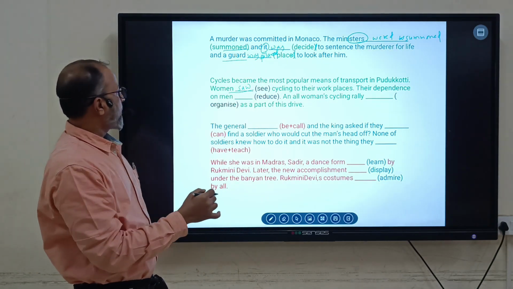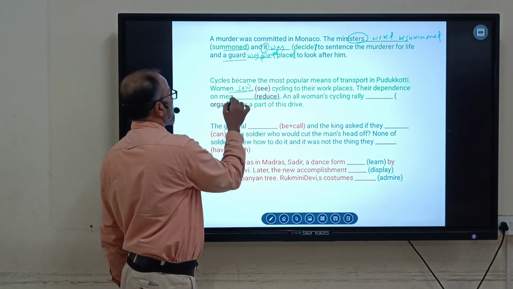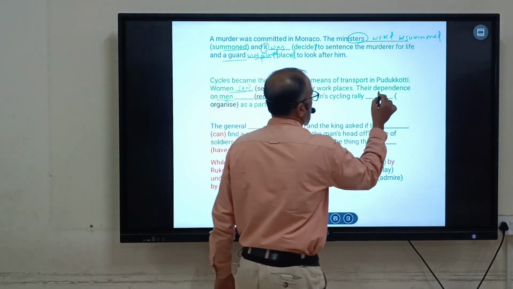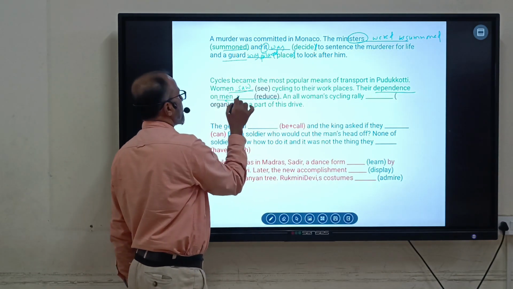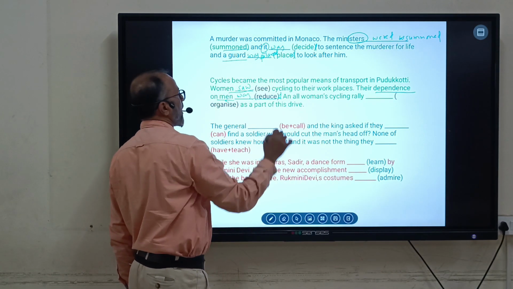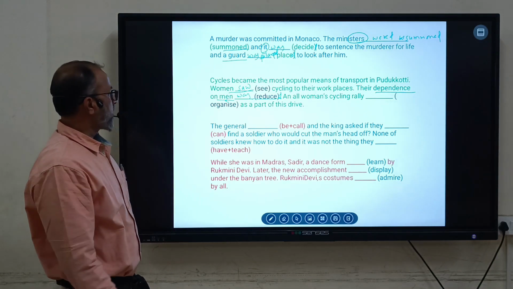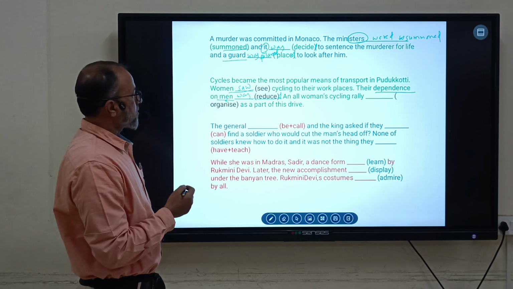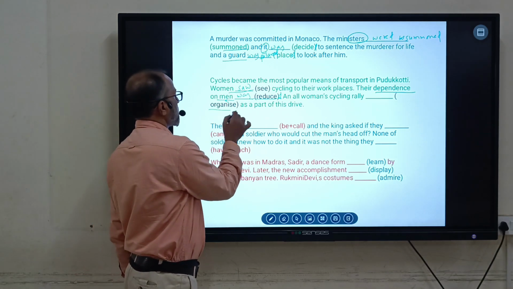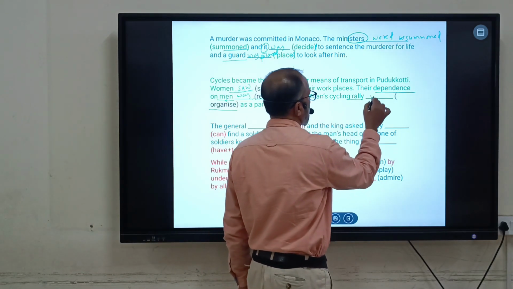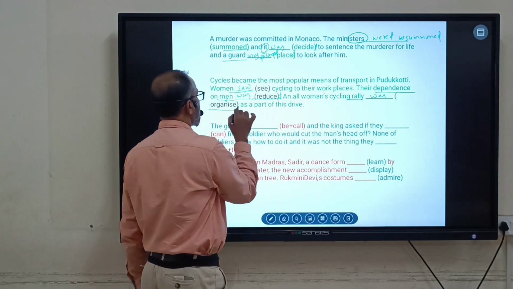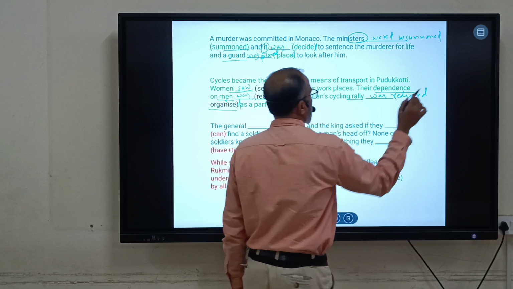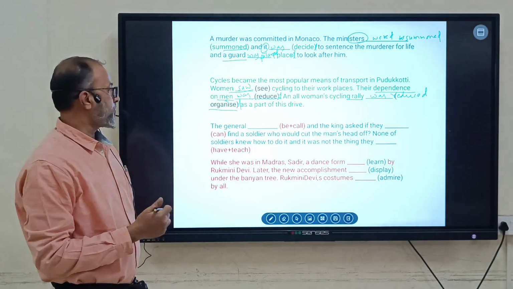Then here you can say the dependence was, here dependence of men. Dependence is the subject here. Men is not the subject, but dependence is the subject. So the dependence was, and then you add reduced. Dependence was reduced. And all women's cycle rally. Then see here, rally is singular, you add was, and then ed, it was reduced. 3 marks, very easily you get 3 marks here.